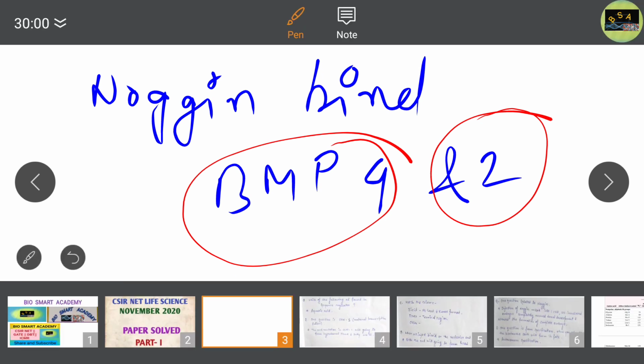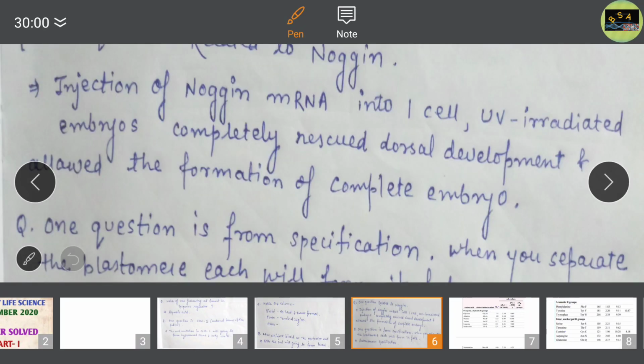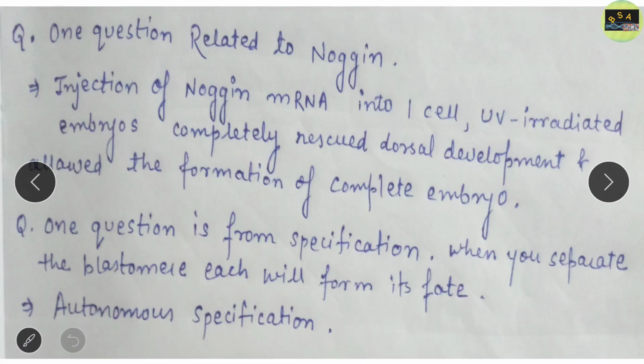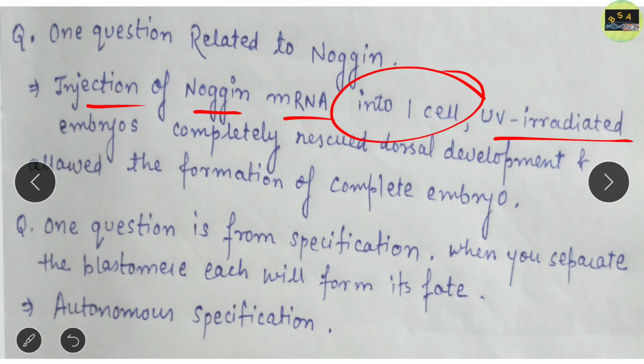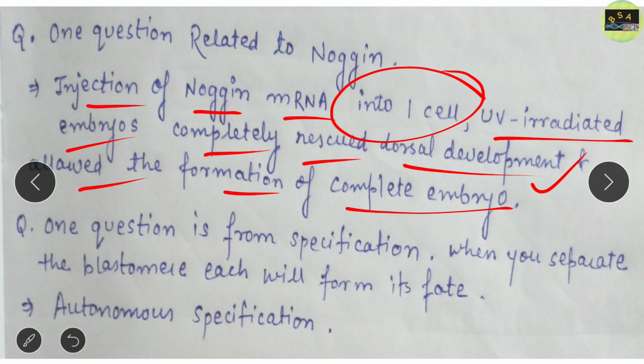So the correct statement regarding noggin is that if you inject noggin mRNA into one-cell UV-irradiated embryos, then it completely rescues dorsal development and allows the formation of a complete embryo. Clear? So this is the correct statement about noggin.